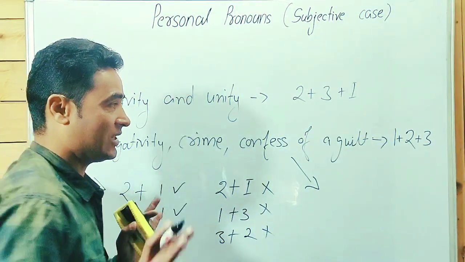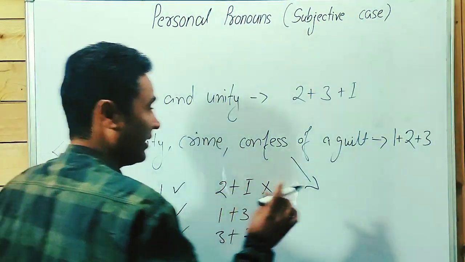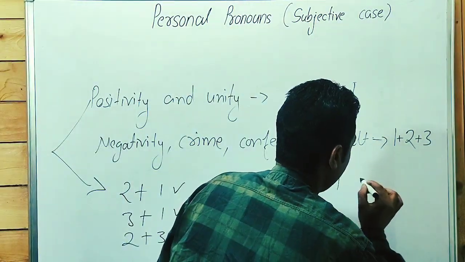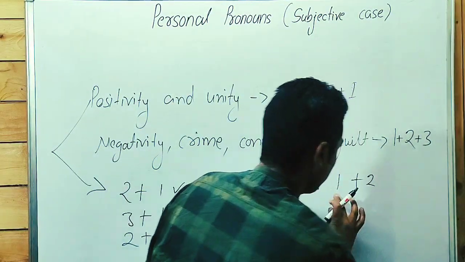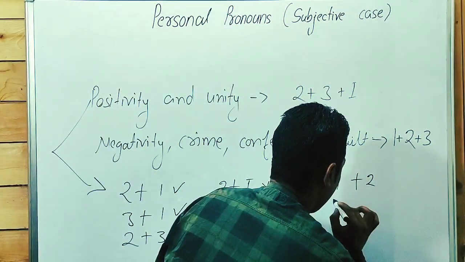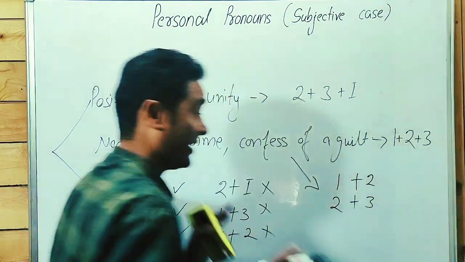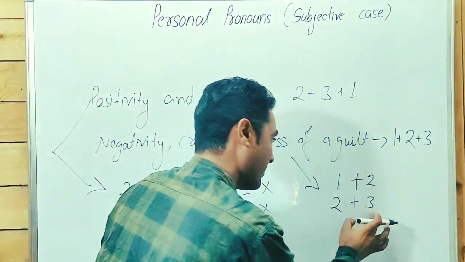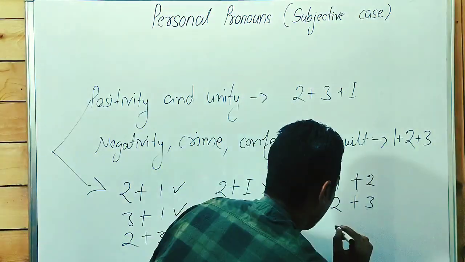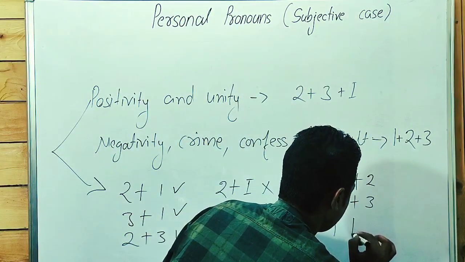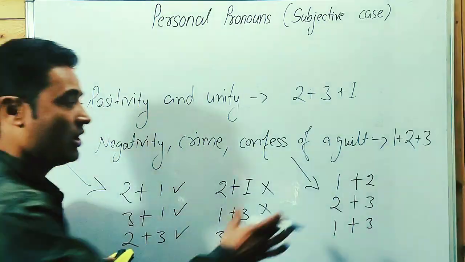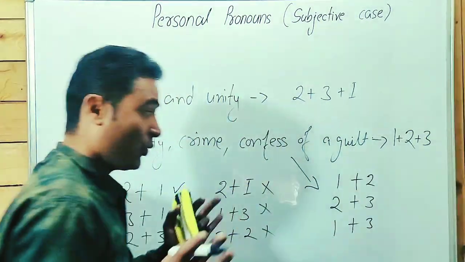Guys, point to be noted: if two pronouns are used, in this case we use 1 plus 2, first person and after that second person, singular or plural, it could be anything. We write second person plus third person. It's correct: second person, after that third person. This pattern is correct. And when we talk about first person plus third person, these three patterns are correct to write.